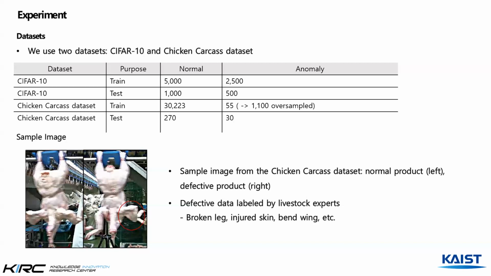The total number of normal data is 30,493, and that of anomaly data is 85, which makes the ratio of 1 to 0.00828. This number of anomaly data is extremely small. And in the below table, we actually oversampled anomaly data from 55 to 1,100. We will discuss the reason behind this later.